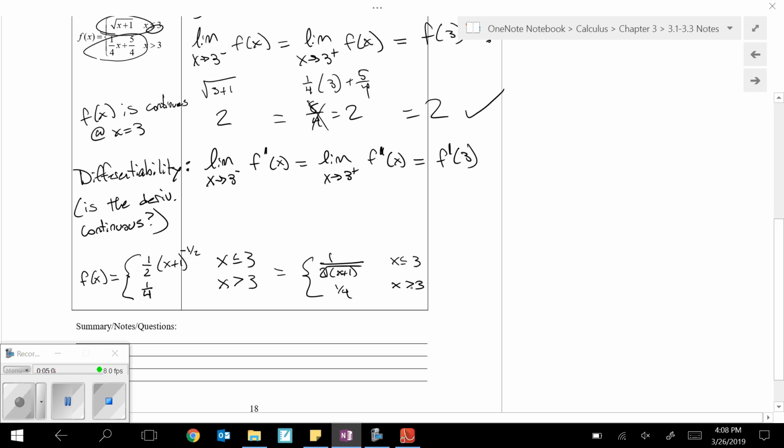So if we plug in 3 for our limit, we have 1 over 2 times the square root of 3 plus 1, which is 4, which would give us, wow, I really squished this together, didn't I? 1 over 2 times 2, that gives us 1/4. Let's check the second limit now. So on the right side, well, it's just 1/4. Nice. And then we've got the or equals on the first one, so we also know the derivative itself at that point is 1/4. So because all 3 of these were equal to each other, the function is actually differentiable at this point.